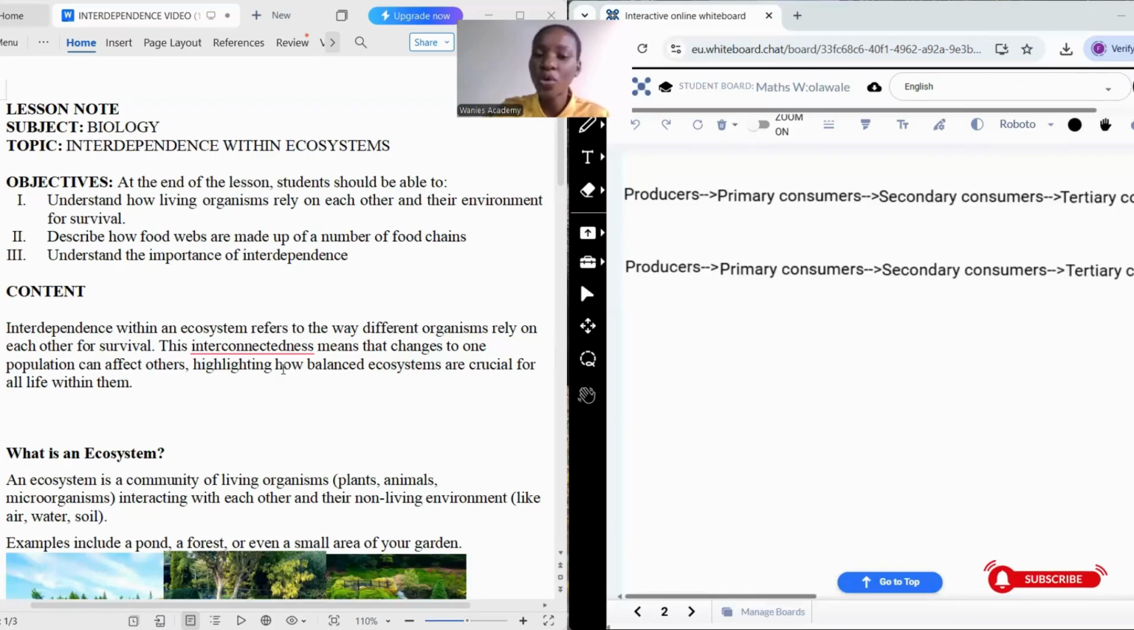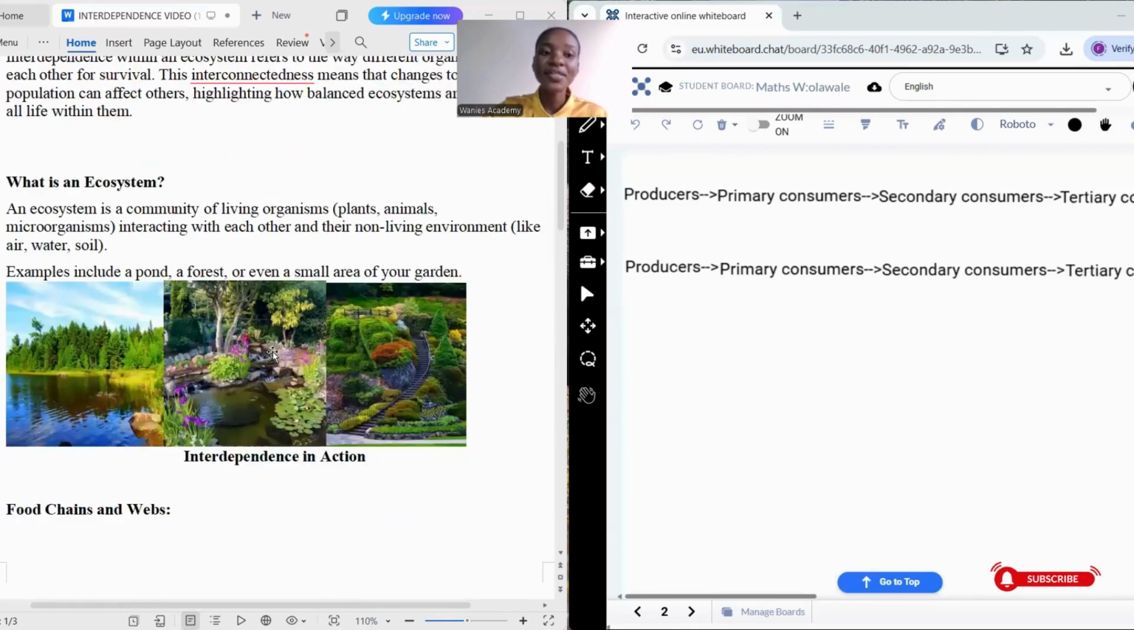Speaking about ecosystem, what is an ecosystem? An ecosystem is a community of living organisms interacting with each other and their non-living environment. In simpler terms, we mean how living organisms, that is the biotic factors, depend on the non-living factors, that is the abiotic factors, for there to be an equilibrium in the ecosystem.